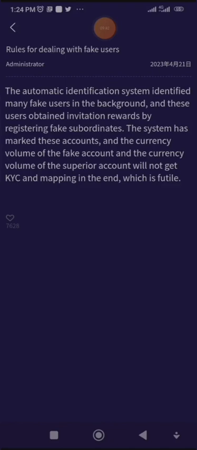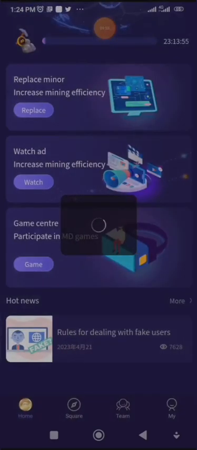Which is futile. So my advice to you is that you should not open multiple accounts, and you should not even open 2 accounts on one device. If at all you want to open accounts, it should be for someone else with a different device, not the same device.